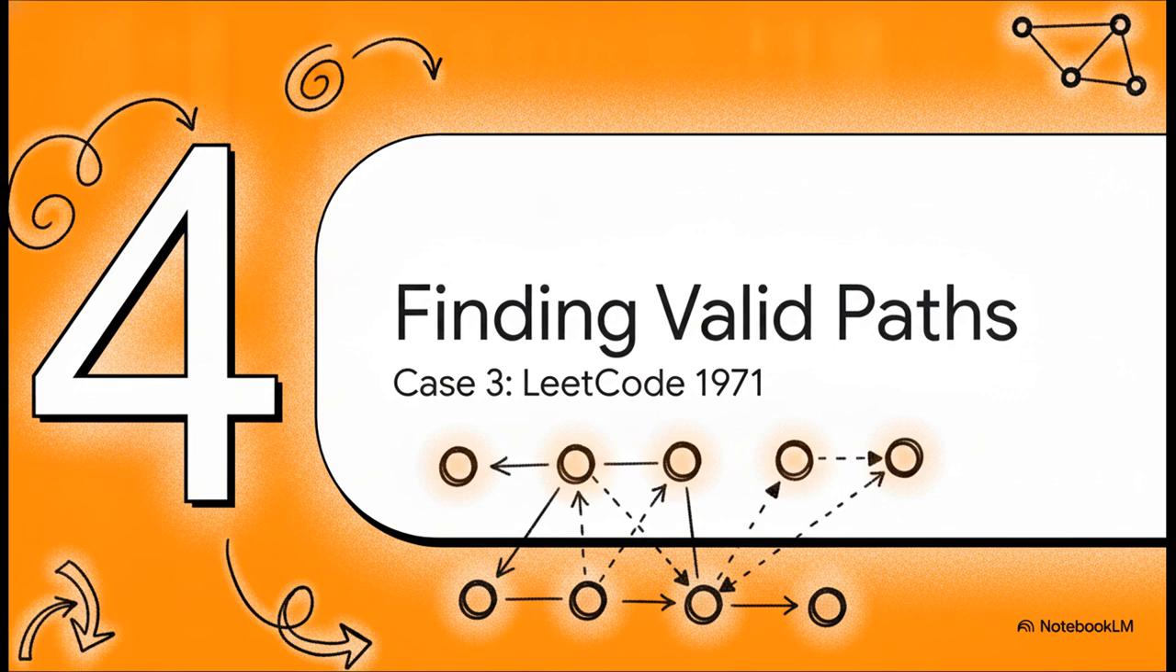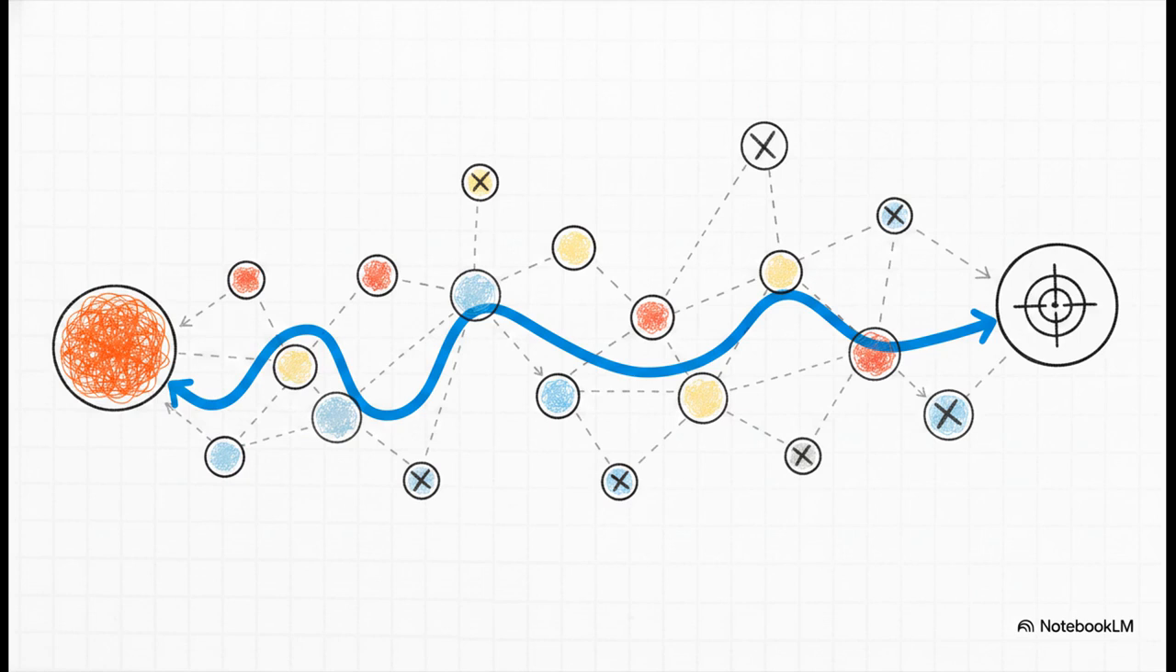Next up, case 3, finding valid paths, based on LeetCode 1971. For our third challenge, we're moving from identifying specific nodes to actually navigating the edges themselves. The core question here is wonderfully simple. Can you get from point A to point B without hitting a dead end?